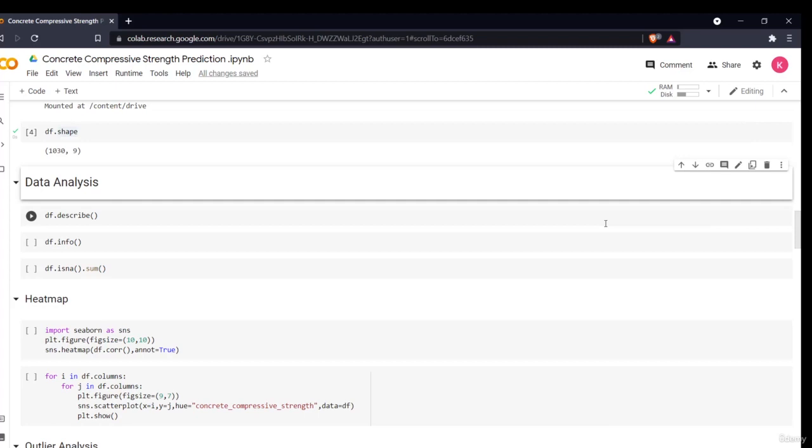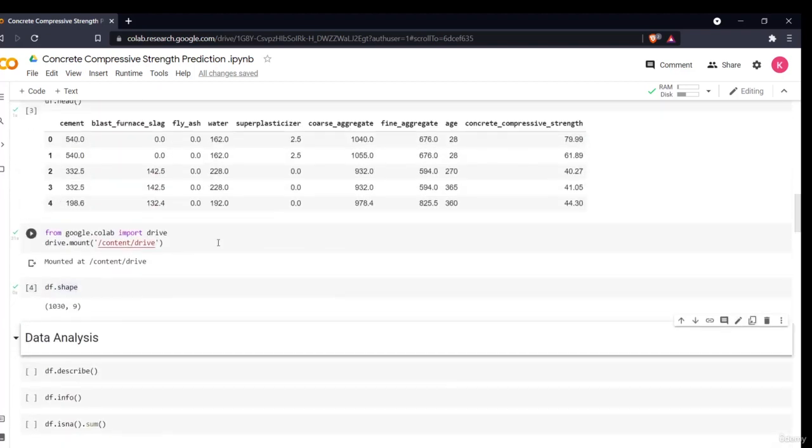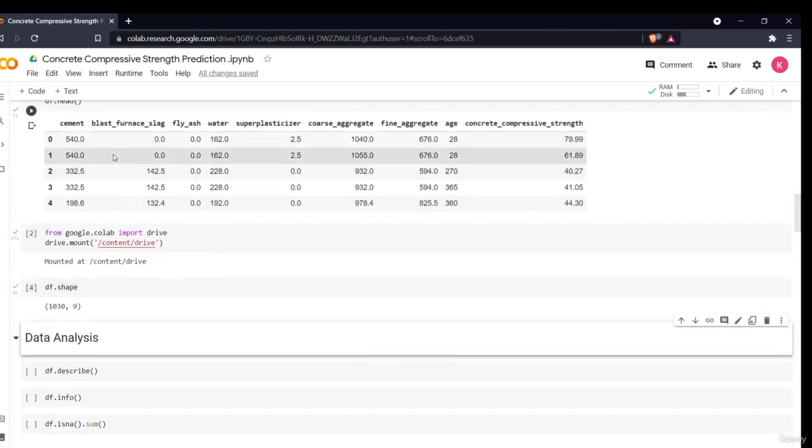Hello all, welcome to the next section of this project. Moving on from the introduction and import parts, we'll be doing the data analysis of our data. Previously we did the introduction of our data, then we saw how we can import our data in the Google Colab environment. Now in this section we'll be doing the data analysis, describing our data, visualizing our data, and all of those different things. So first let us have a look at our data.